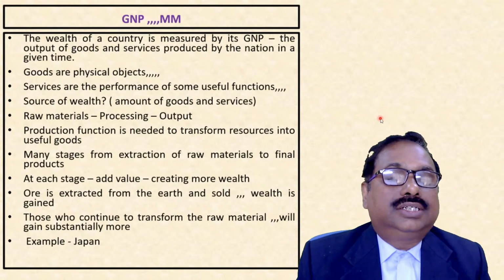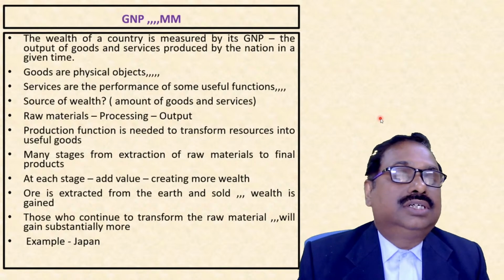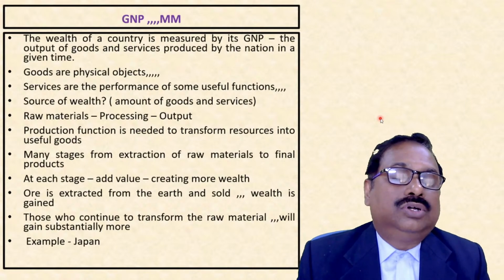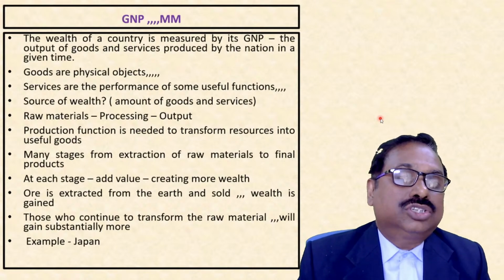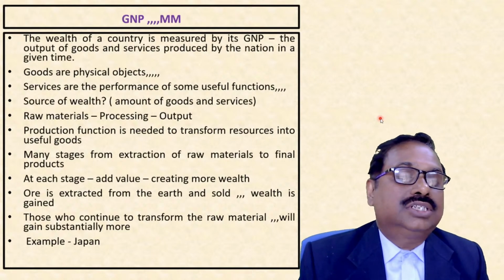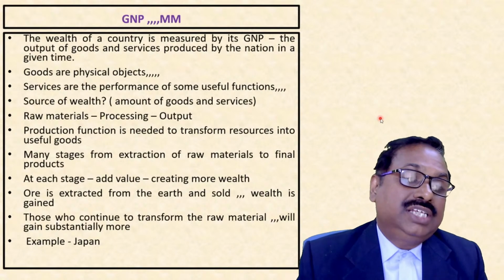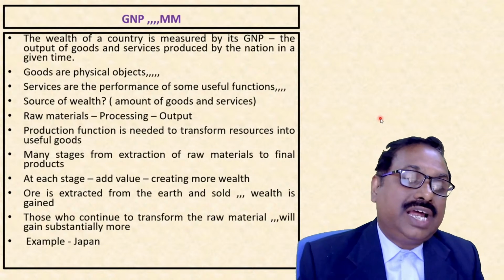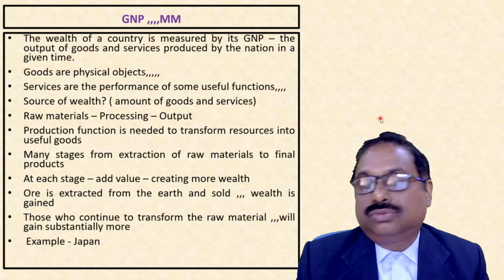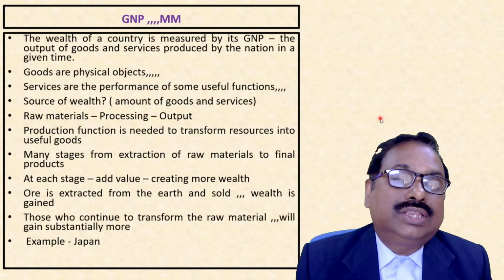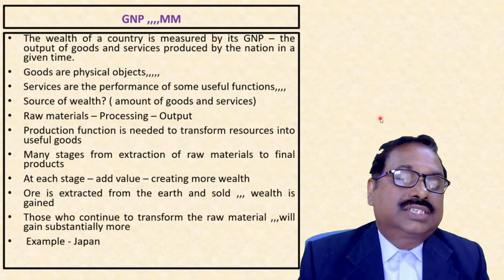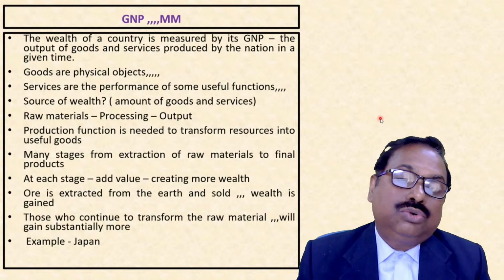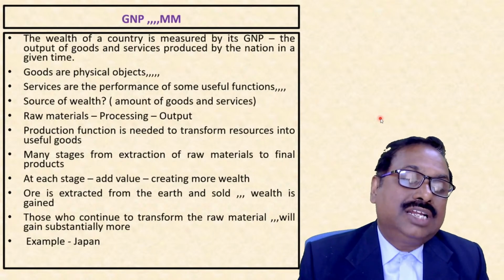As we know that in any manufacturing industry, raw materials come in, they get processed, and we have output. This processing, this production function is needed to transform resources into useful goods. So there are many stages from extraction of raw material to final products. At each stage, we add value. We add value means we are creating more wealth. Say for example, ore is extracted from the earth and sold. So wealth is gained. Those who continue to transform the raw material will gain substantially more.